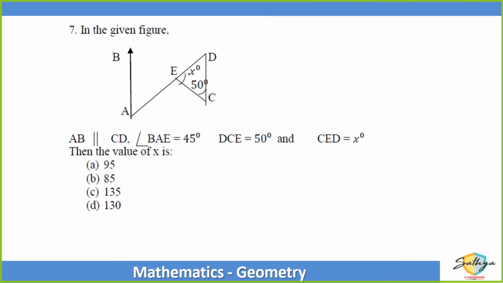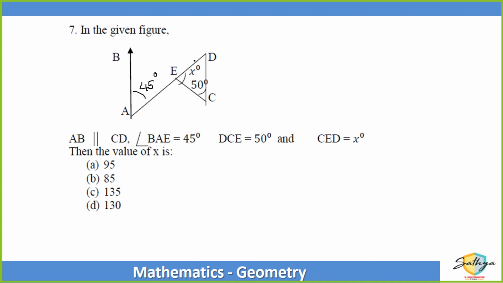Now, AB is parallel to CD. BAE is given as 45 degrees. DCE is 50 degrees and CED is X degrees. What is the value of X? Again, very simple problem. Orally we can do this one. Yep, orally we can do this one.